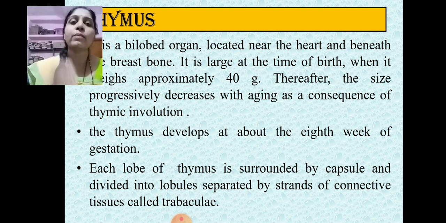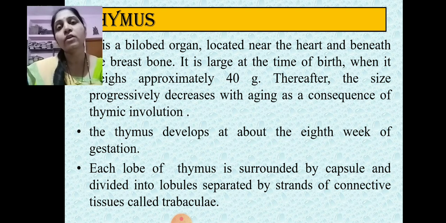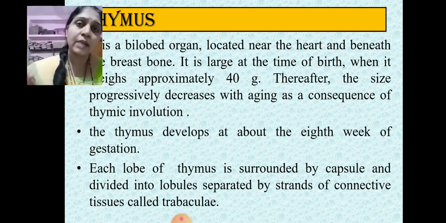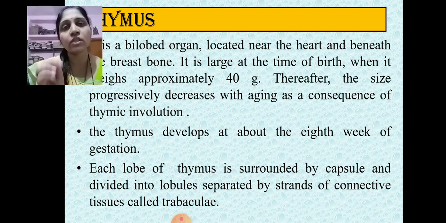Now majorly the development of the thymus starts about the 8th week of gestation. From the 8th week of gestation the process for the development of the thymus gets started, and as we discussed earlier, this thymus is a bilobed organ. Each lobe of the thymus is surrounded by a capsule. Means it is an encapsulated organ, and it is divided into lobules and separated by strands of connective tissue. These strands of connective tissue, through which the lobes are divided into lobules, are called the trabeculae.